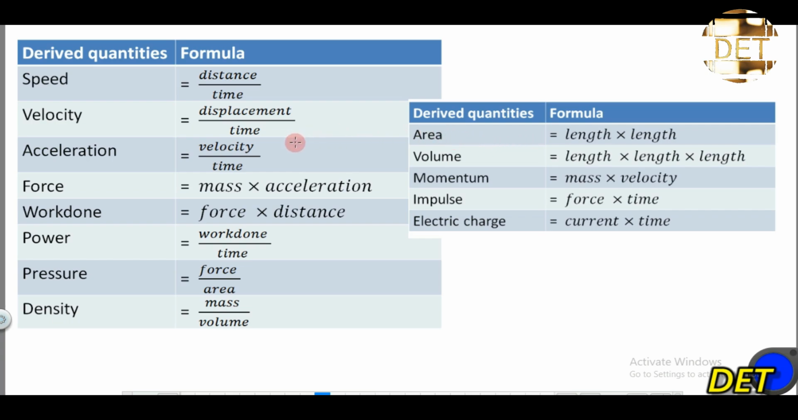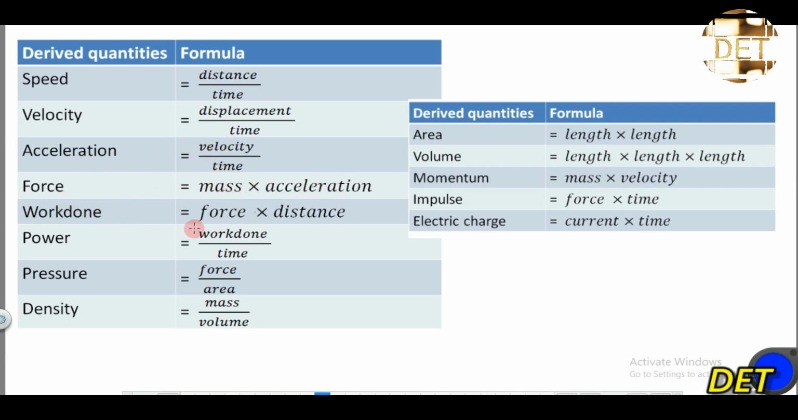So one more important thing that you should know is the formula of the different derived quantities. So the formula for area is length times length. Formula for volume is length times length times length. The formula for momentum is mass times velocity. The formula for impulse is force times time. Formula for electric charge is current times time. The formula for speed is distance all over time. Formula for velocity is displacement over time. Acceleration is equal to velocity over time.